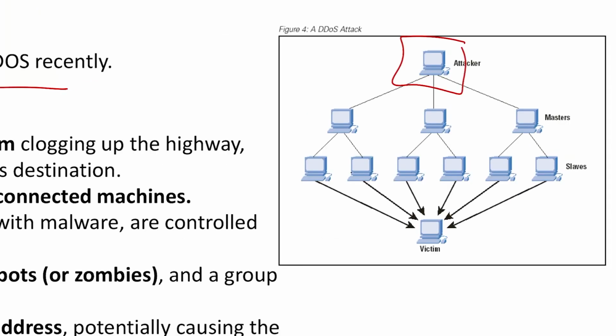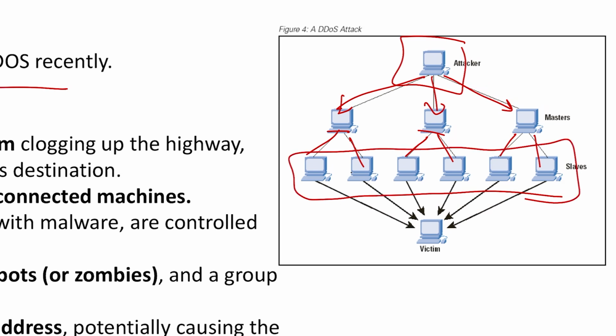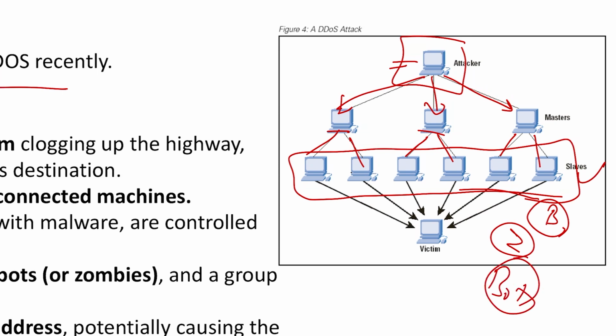So friends, I am an attacker. I will pass malwares to these three systems. These three systems will be having the malware, so they are infected. Now they are under my control, and these will in turn take the control of many other systems. So now all these systems are under my control. Whatever command I give, these will execute. Now I use all these controlled systems as my slaves or bots or zombies. The network of these bots is called a botnet. So this is how the word botnet comes.